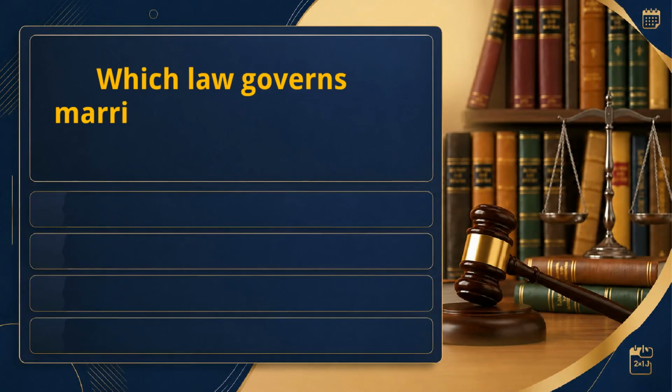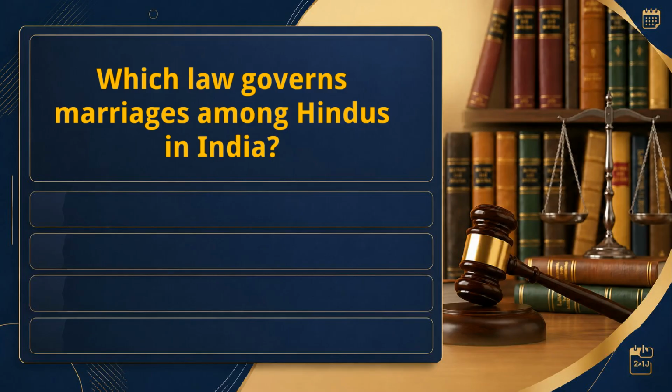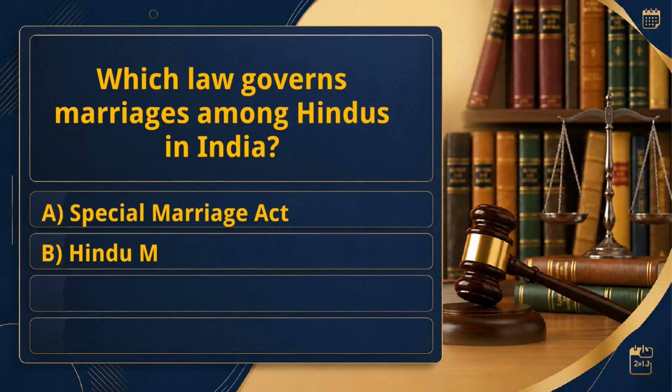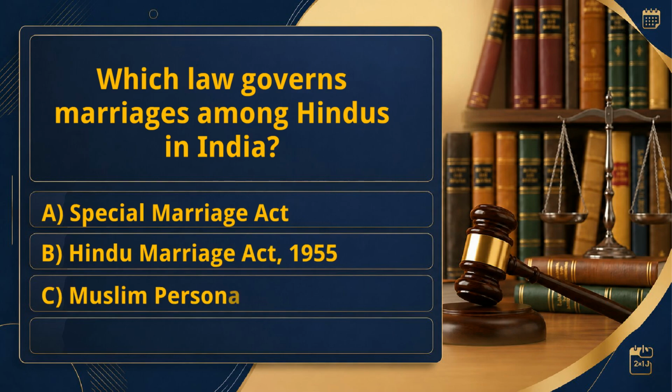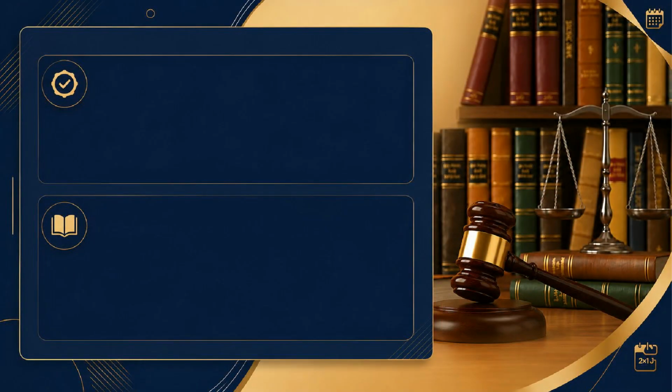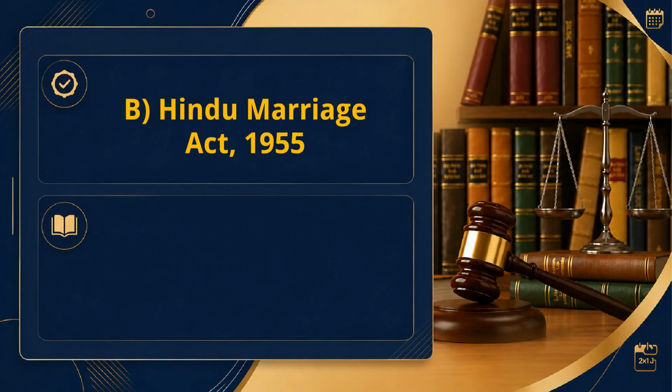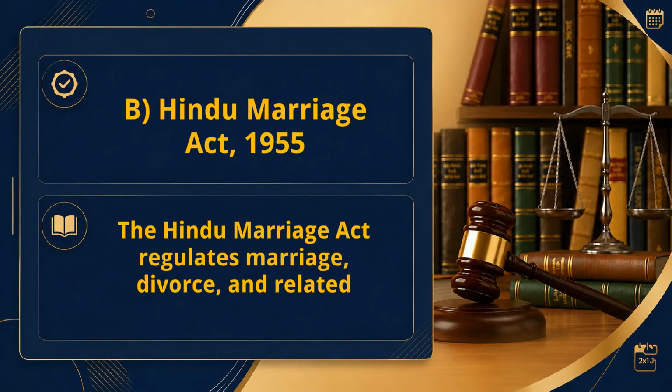Which law governs marriages among Hindus in India? A. Special Marriage Act. B. Hindu Marriage Act, 1955. C. Muslim Personal Law. D. Indian Divorce Act. Right answer: B. Hindu Marriage Act, 1955. The Hindu Marriage Act regulates marriage, divorce, and related matters among Hindus.